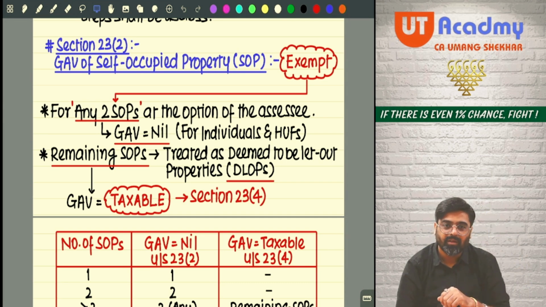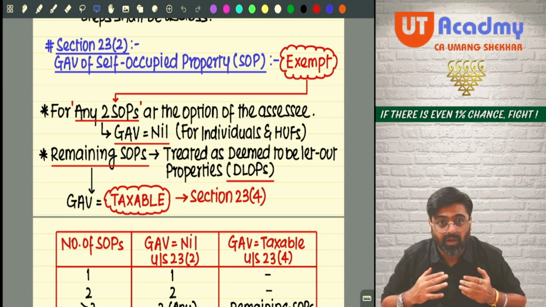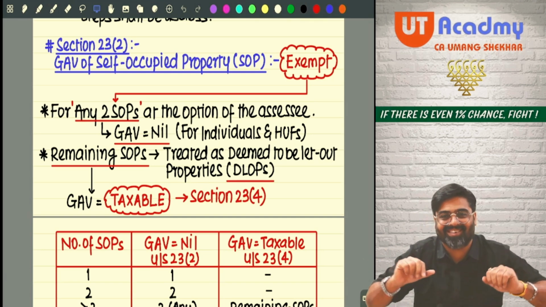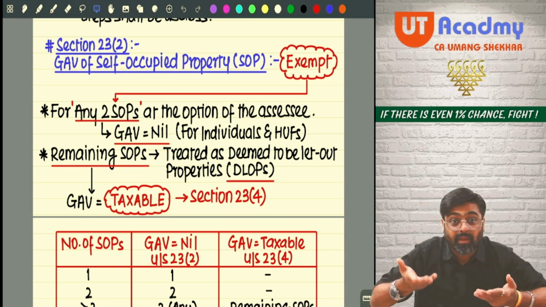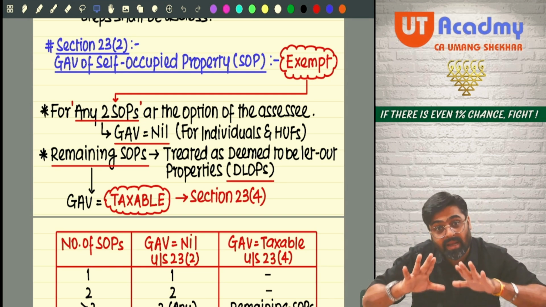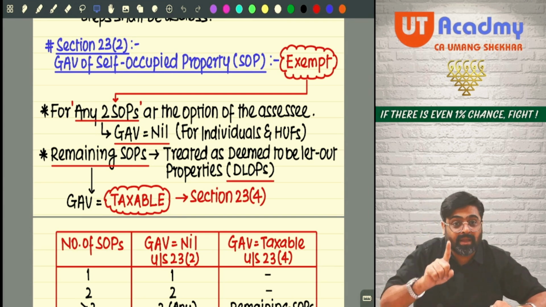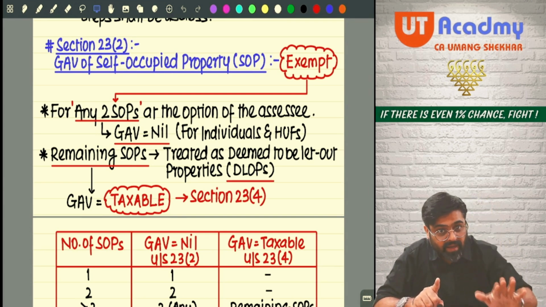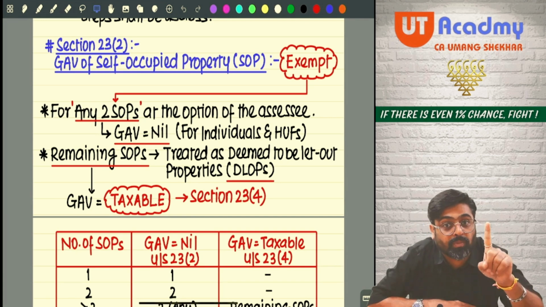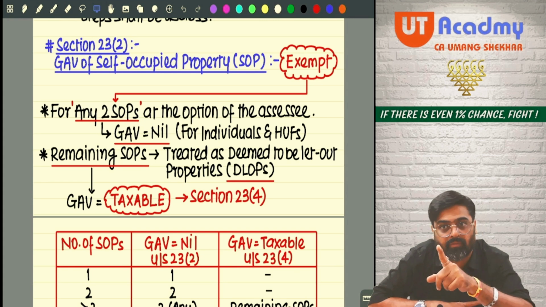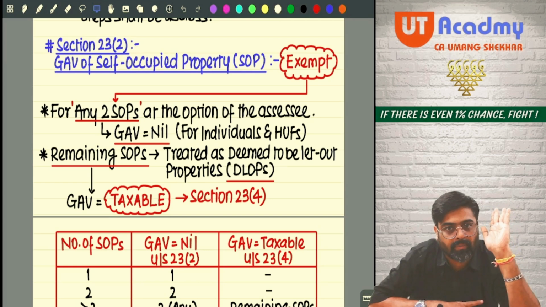So this self-occupied property is the one which we have kept for our residential use throughout the year, or throughout the year we have self-occupied and kept them vacant, or part of the year self-occupied and part of the year kept vacant. That means only those properties will be treated as self-occupied properties from which we are not deriving any economic benefits. Getting my point? All such properties are my self-occupied properties.